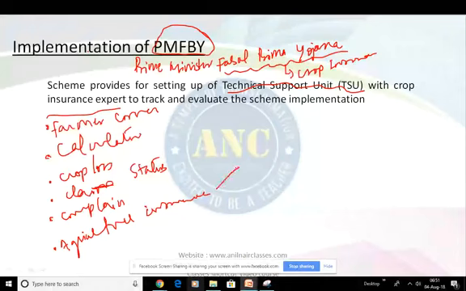This agricultural insurance is basically if the crops get damaged by heavy rain,